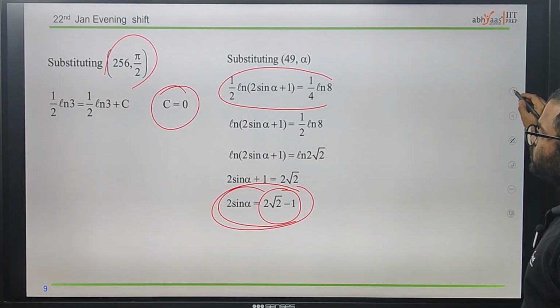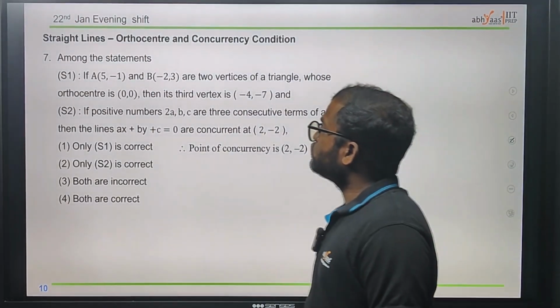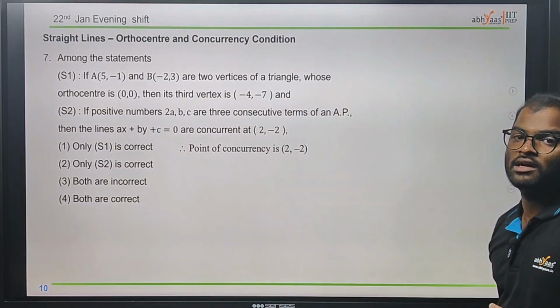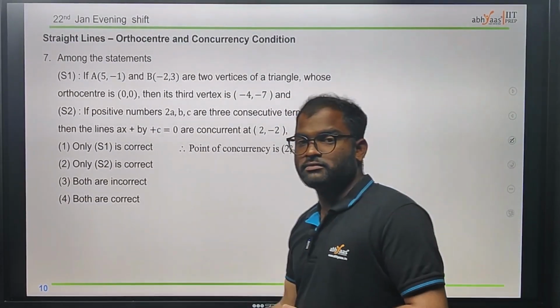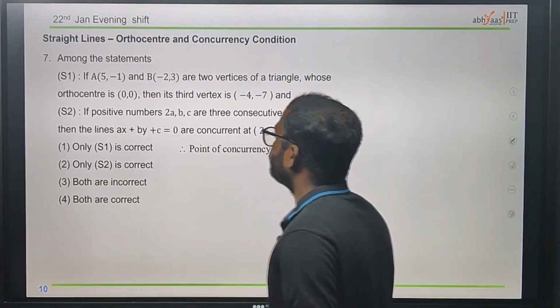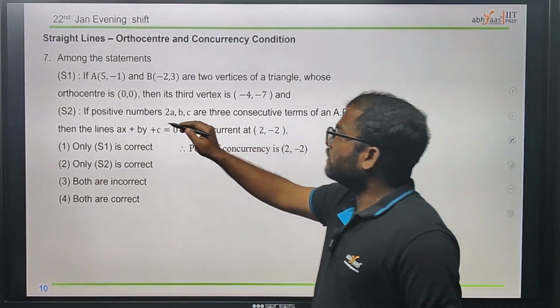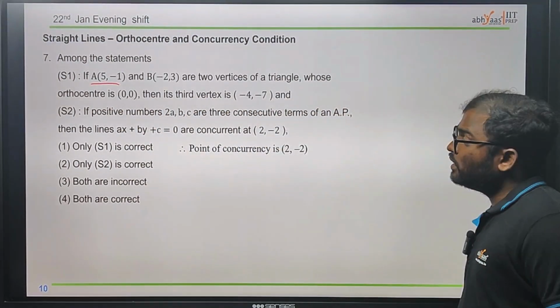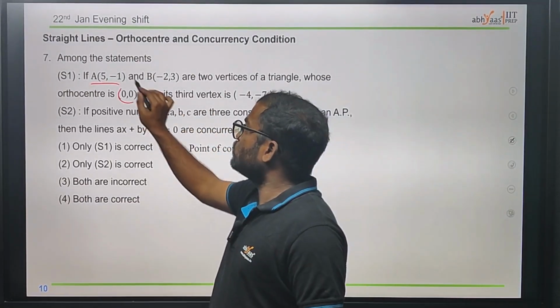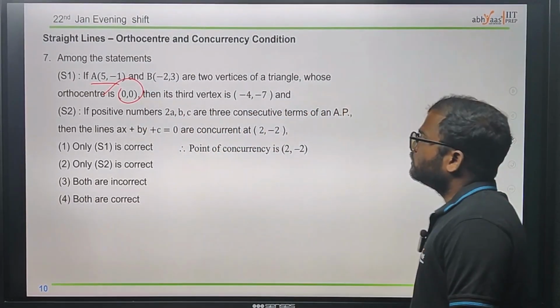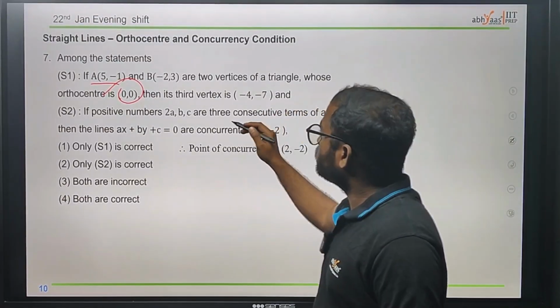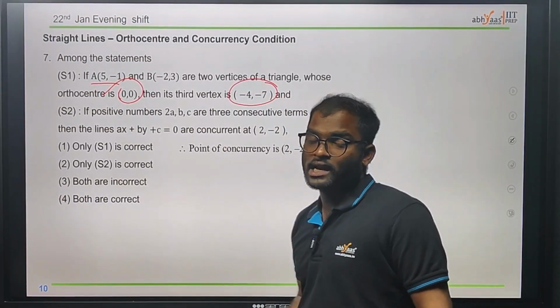Now coming to the next question, we have a question based on straight lines, which is a statement-based question. If you observe, they have given 2 statements, and we need to check which statement is correct or wrong. First, in the first statement, A and B are 2 vertices of a triangle whose orthocenter is 0 comma 0. Then the third vertex is 4 comma minus 7. We need to check whether this minus 4 comma minus 7 is correct or wrong.